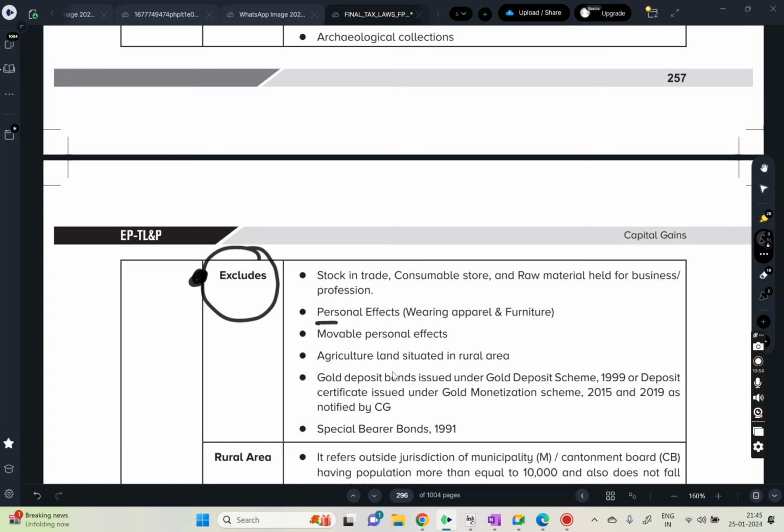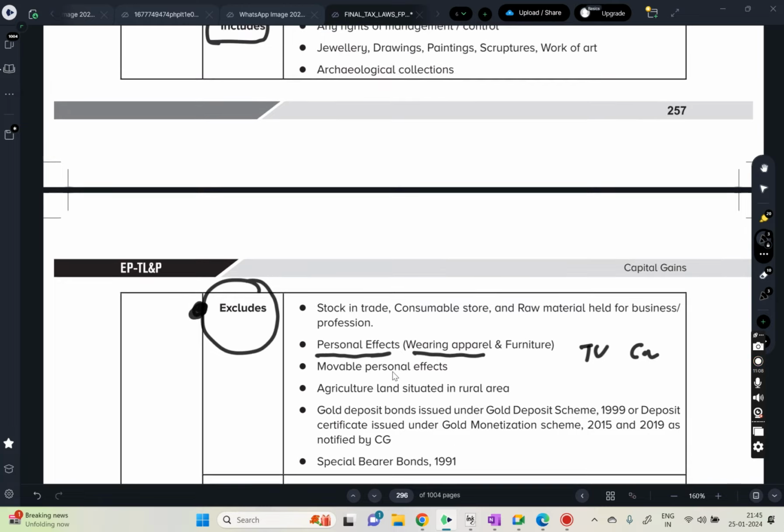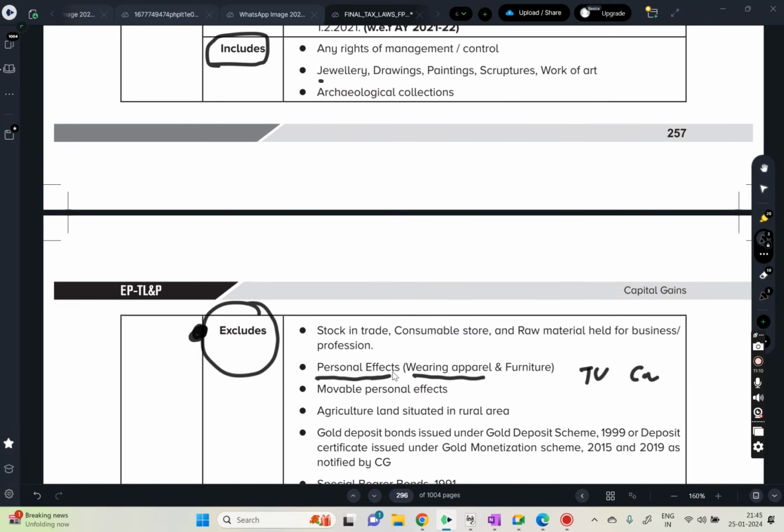Specifically, personal effects. That means, let's say I have a TV, it is personal. Car, personal. And wearing apparel. Some people wear jewelry daily, but it should not be gold, silver or diamonds. If the jewelry contains gold, silver or diamonds, it will be considered a capital asset. A normal wearing apparel is not a jewelry which contains gold.